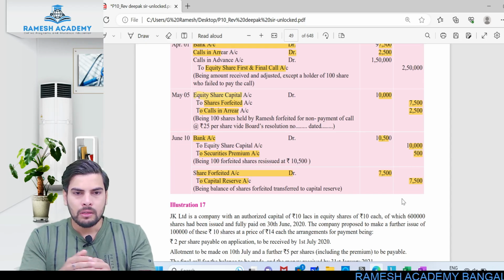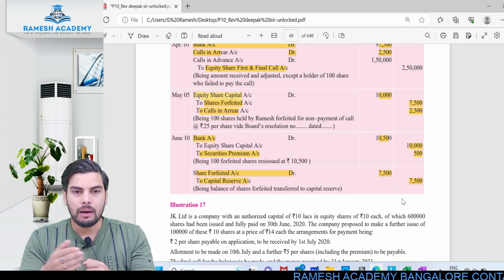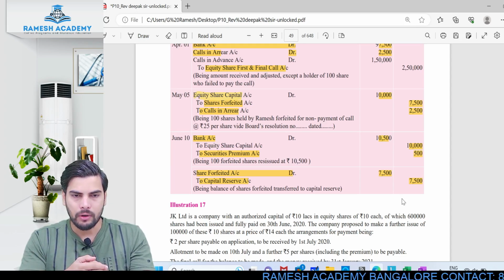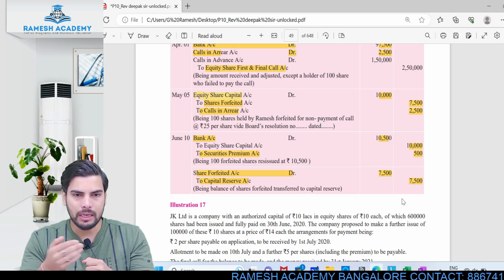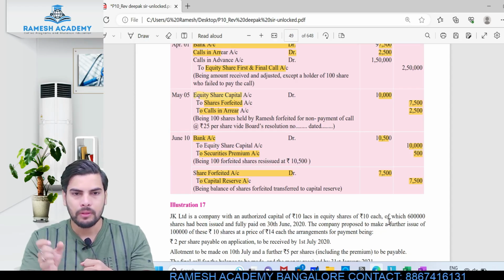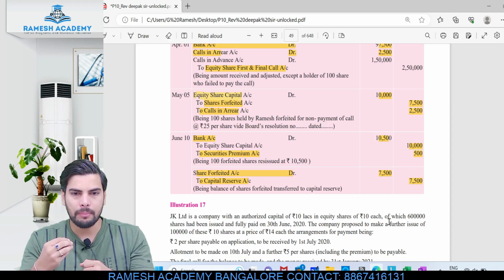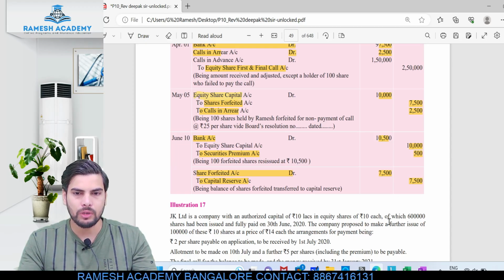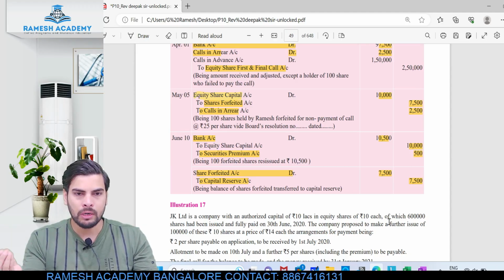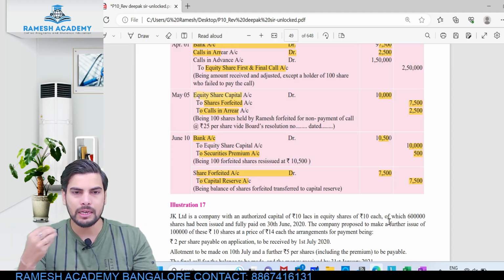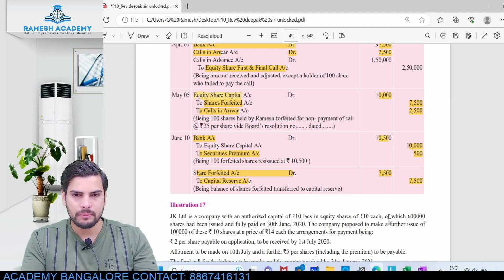Now after this, what will the company do with these forfeited shares? The company is going to reissue these shares, either at a slightly lesser price or even a higher price. Remember the minimum reissue price. The minimum reissue price would be the price which was not collected by the company at the time of original issue. Whatever money was not collected at the time of original issue is the price at which the company will be reissuing these shares.